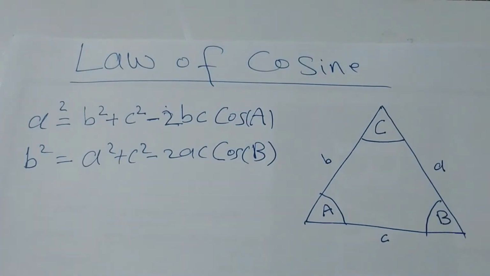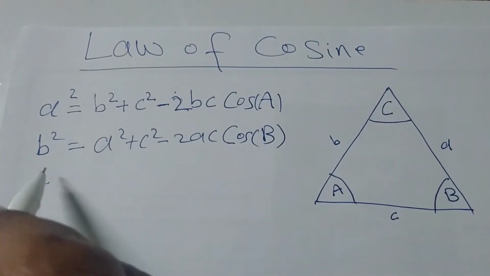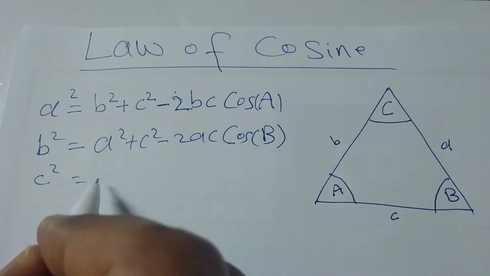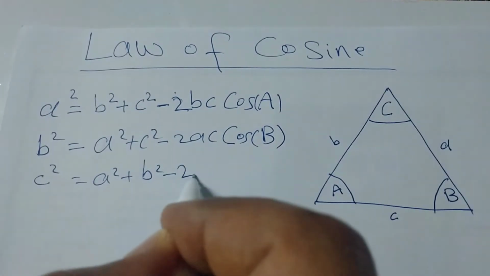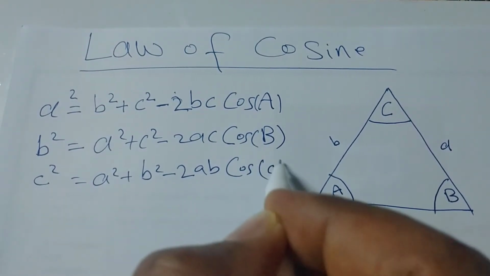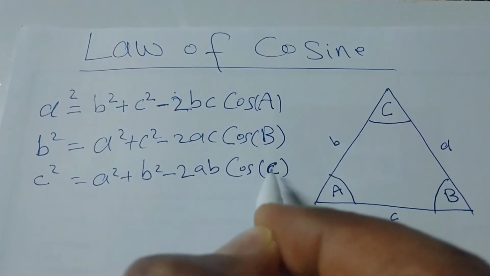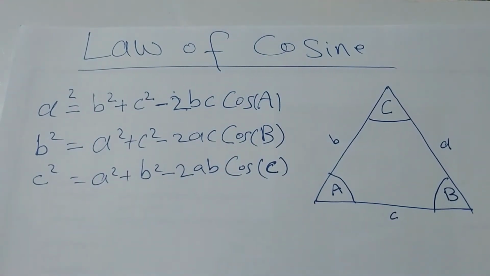If we have to find side C, c square equals a square plus b square minus 2ab cos C, capital C, or gamma. This is the thing, my dear. You have to find C.